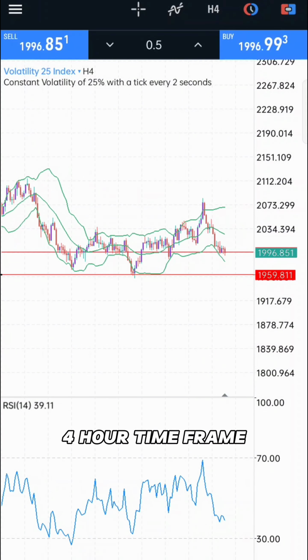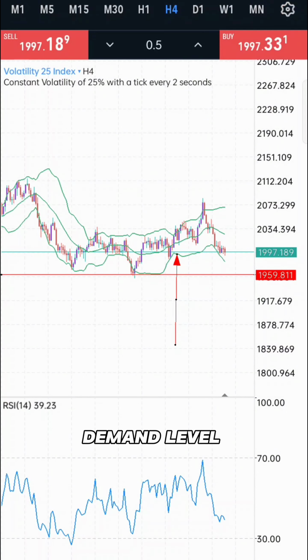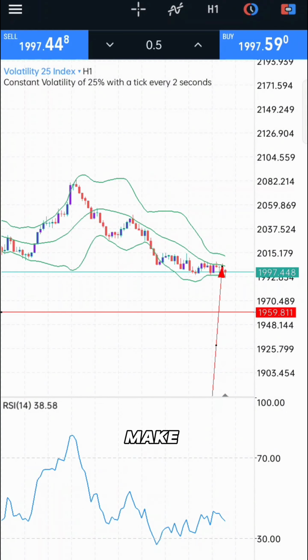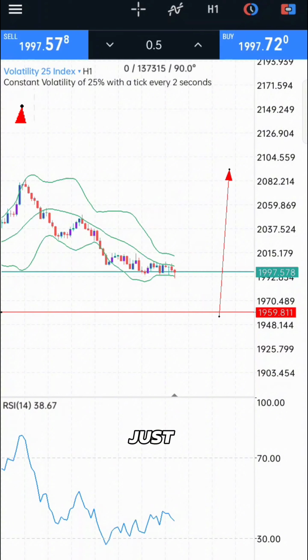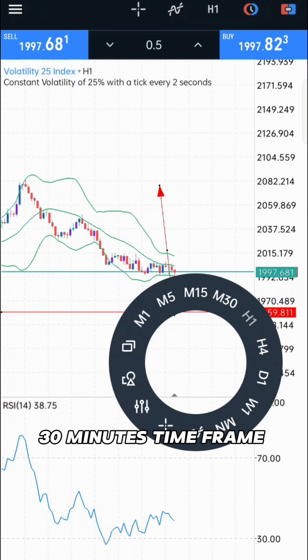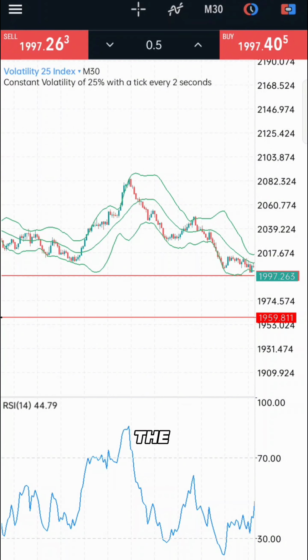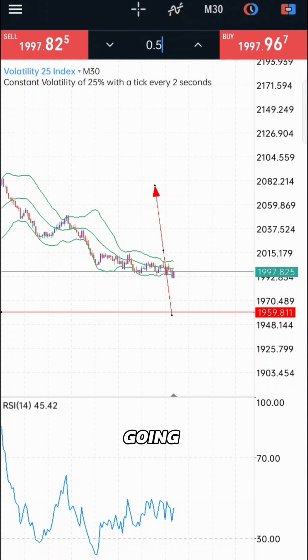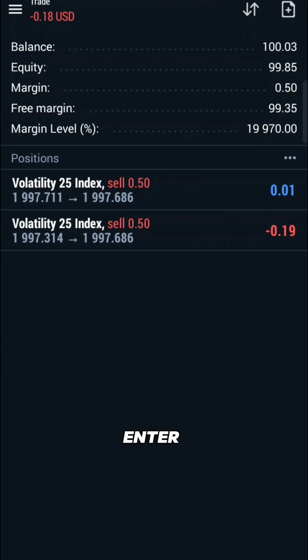Moving to the 4-hour time frame, we'll see the chart more clearly, and we can see the market is just above the demand level and is expected to make a bearish move and touch that level before making a bullish move. So I'm just going to move to the 30 minutes time frame to confirm our entry points. At this point we already know the direction of the market, so I'm going to go for sell and wait for the market to make a bullish move before I enter for buys.